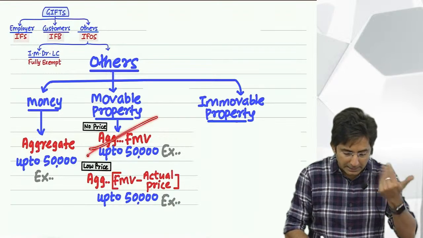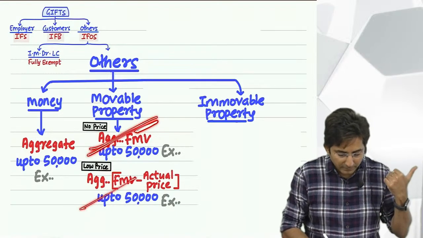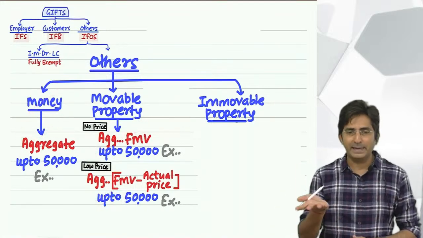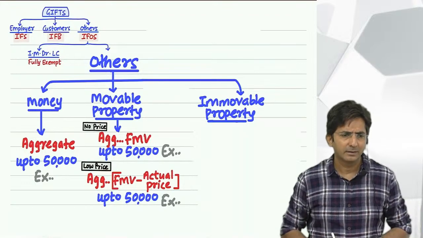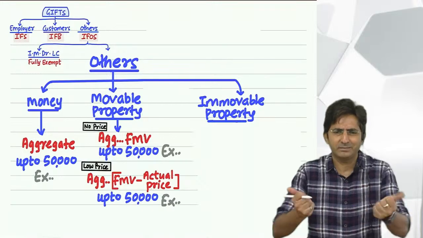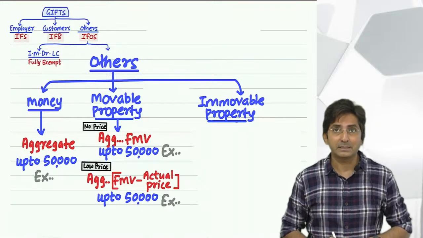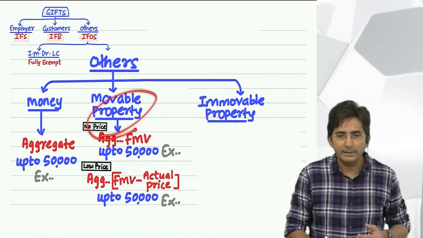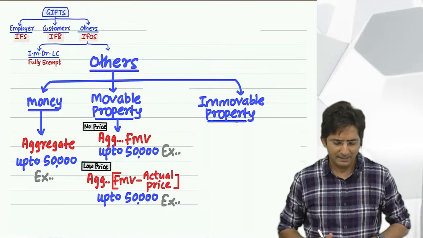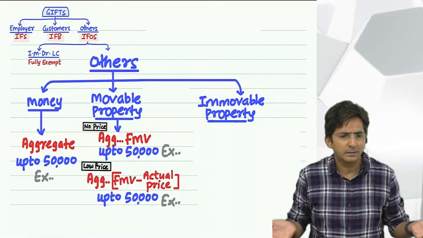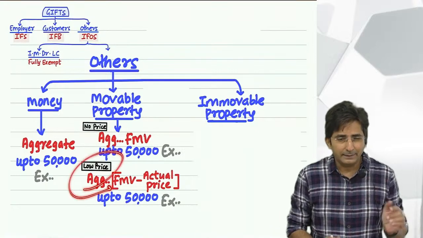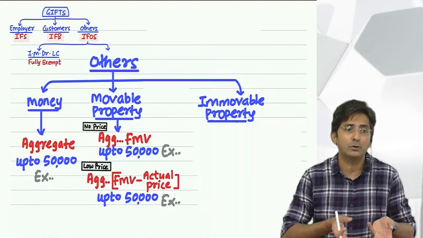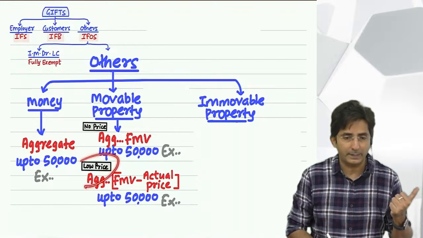In the question, this transaction should be kept different, and this transaction should be kept different, and money gift should also be kept different. That you can write. See, money gift, how to find out? They will write money or cash or check, money and or GPay. If someone gives me gift through GPay, it's money only. All that is money. And if it is movable property, they will write gold, silver, shares, etc. And if it is no price, they will say free of cost. If it is low price, it is at a lower price. They will say he purchased gold of 1 lakh for rupees 10,000. Then it is a transaction of low price. Okay.